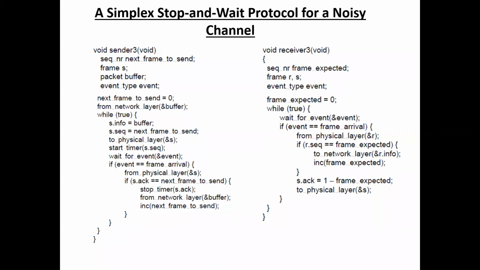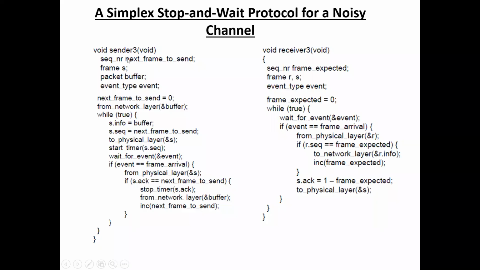See here, void sender, and here sequence number, next frame to send. That means we give one sequence number to each frame, and we take the packet and initialize next frame to send equal to 0. At the sender side we take the packet from the network layer, and here buffer, s info equal to buffer, means this packet is transmitted into the frame.